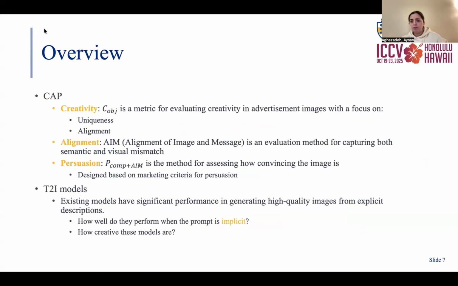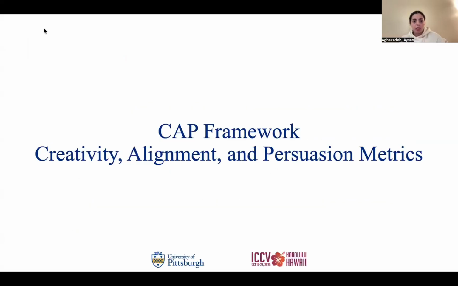In this work, we introduced CAP, a framework for evaluating creativity, alignment, and persuasion, and we also assess the performance of text-to-image models in generating images from implicit prompts using our CAP framework.